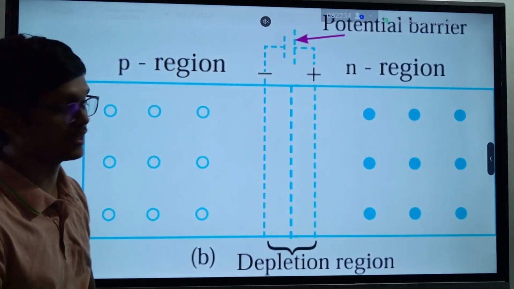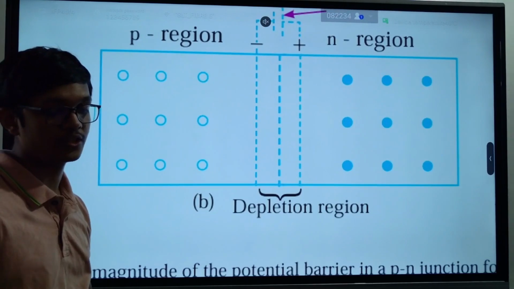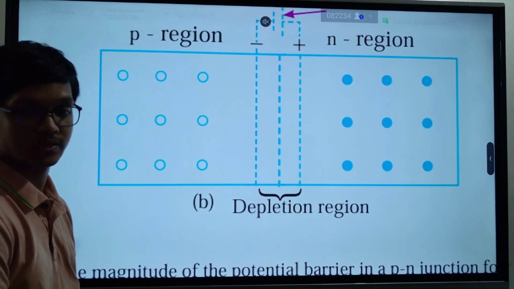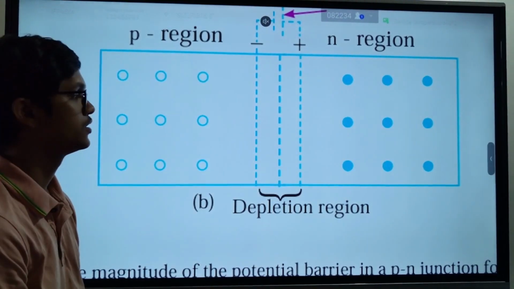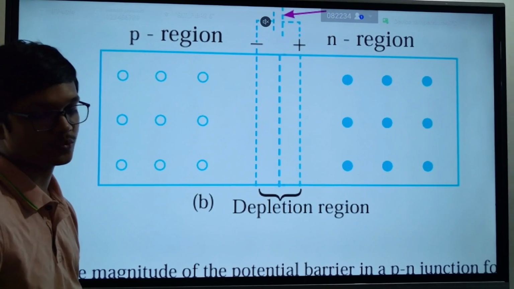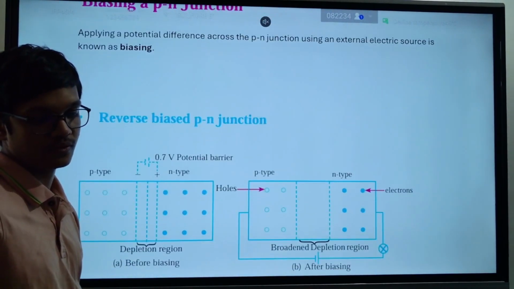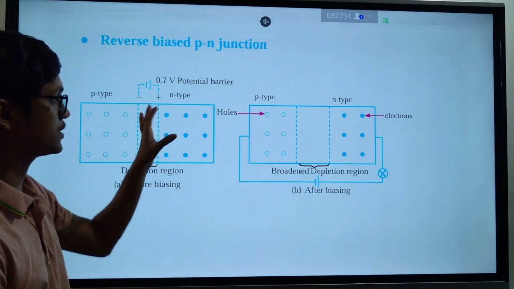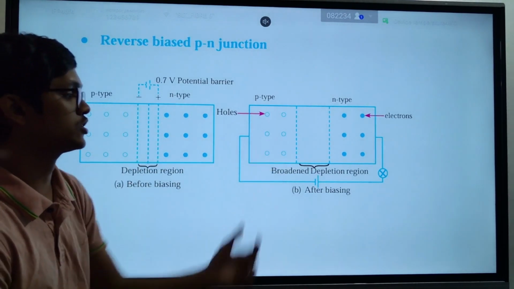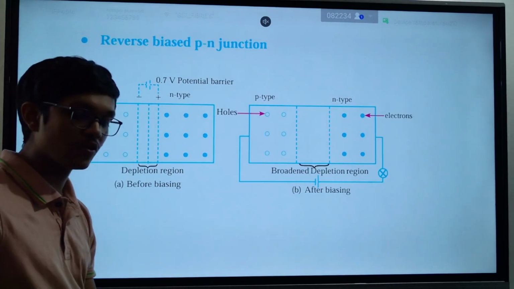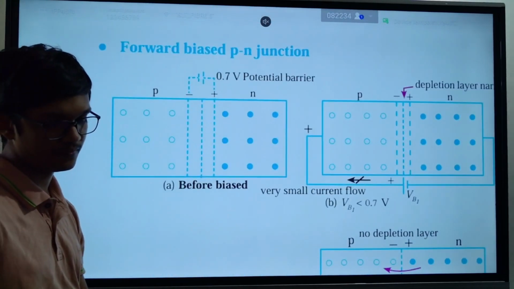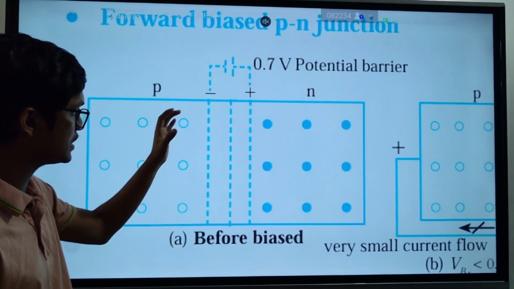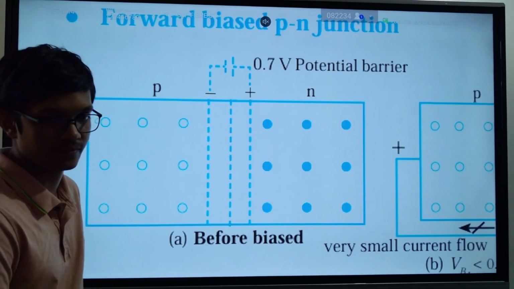So we have an area where charges can't move. Now what can we do if we need to send a current through this one? Sending a current through a PN junction, we call this a PN junction with a depletion region, we call it biasing. Now this region repels these holes and electrons away.